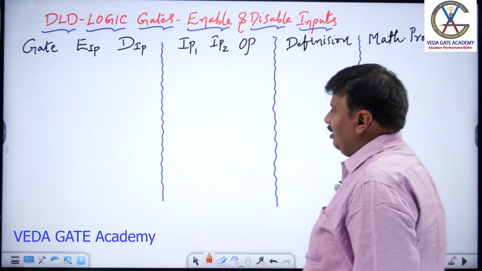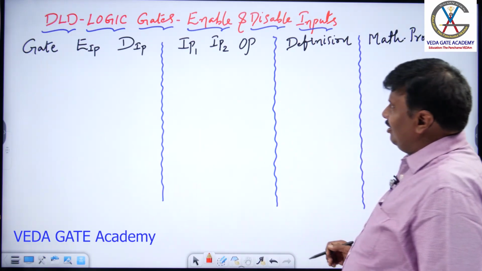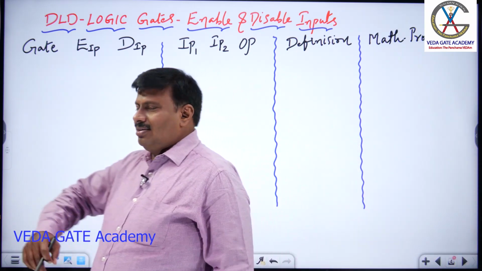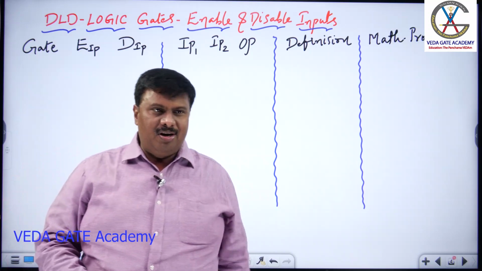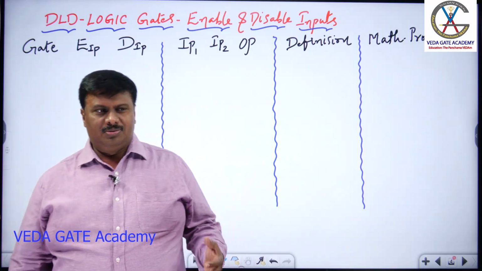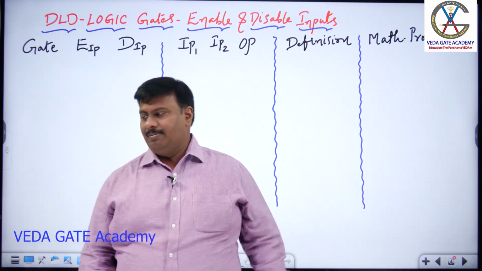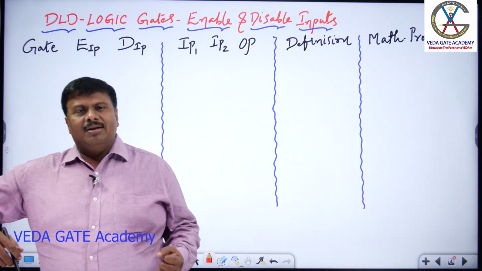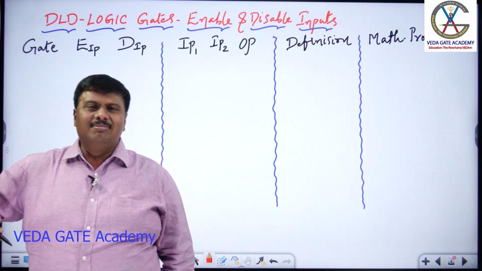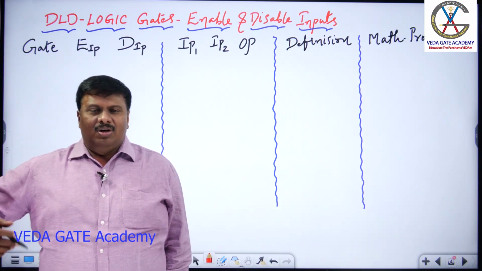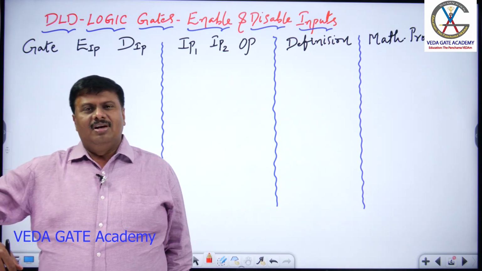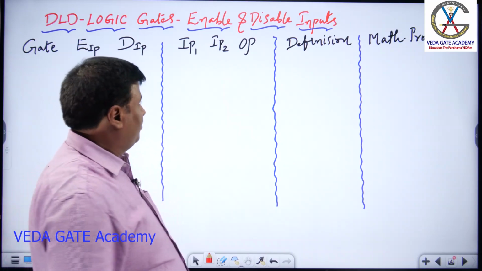Now, let us see a new word called enable and disable inputs of logic gates. This word has a lot of power in technical applications and real-time applications to use it in practical. The word enable input indicates the one to enable the gate. The word disable input indicates the one to disable the gate. But in practical, let us see the real definition and the mathematical values of that.